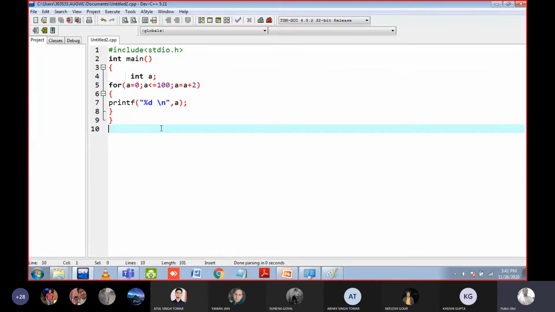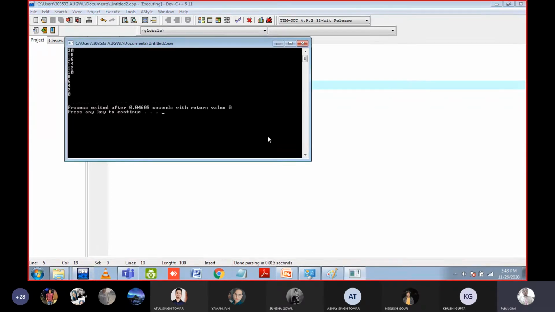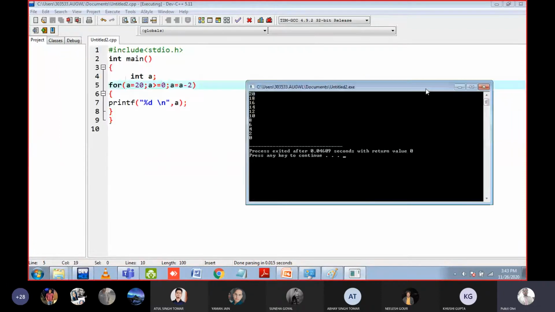Look what you have to do. The starting condition will be 20, because this is the last number. The stopping condition is not less than equal to, it is greater than equal to 0. And the update will be -2 because the first number is 20, the last is 0. First 20 will come, then 18, then 16. So pattern is -2. Okay, that's all. Yes or no? If anyone has doubt, they can ask, else we can move to the next question.